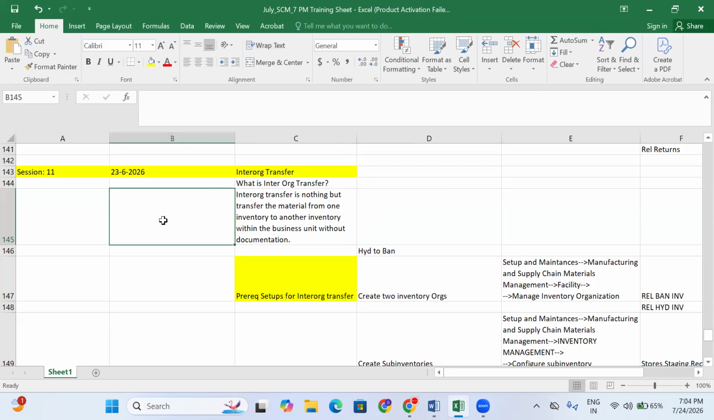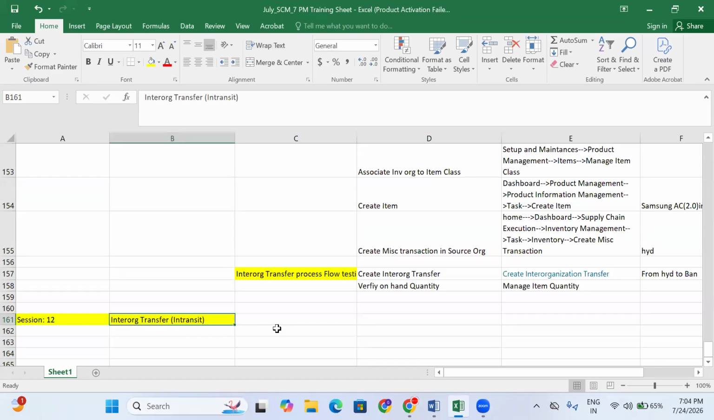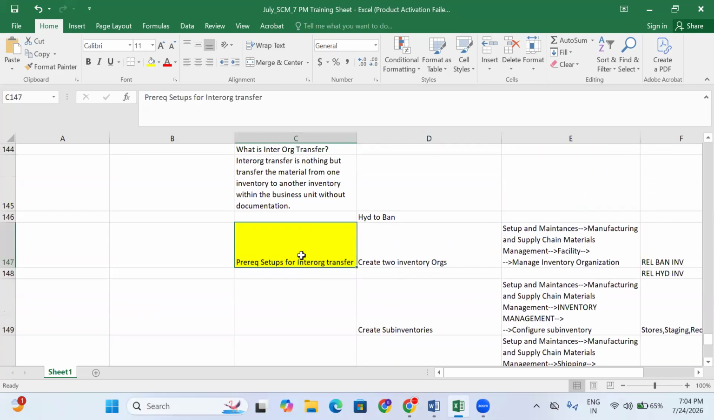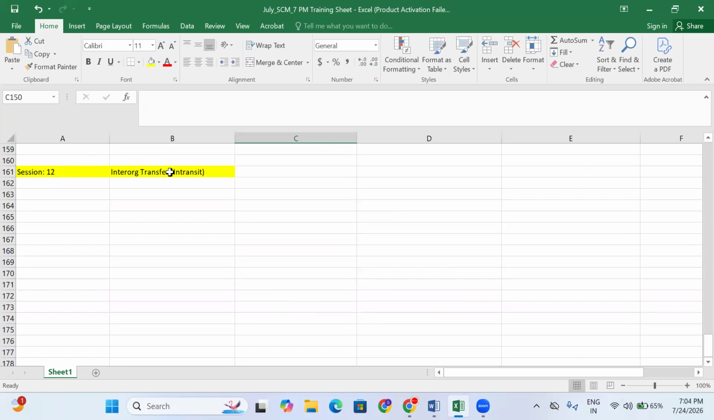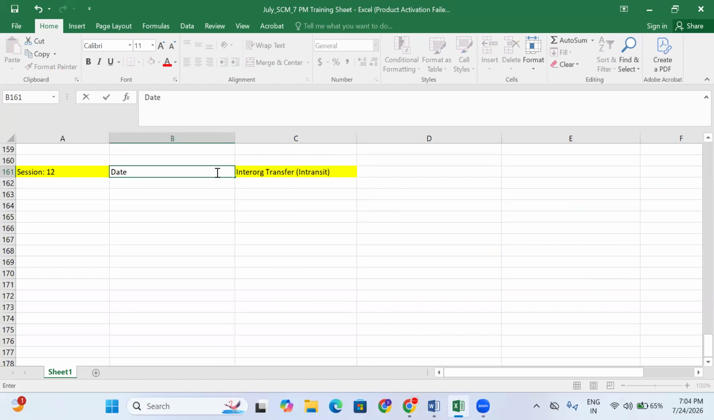So inter-org transfers are of two types. One is direct, one is in-transit. Later we'll see the direct process setups for the inter-org transfer. What is direct? What is in-transit? We'll discuss that. Why the business is interested in direct, and why the business is interested in in-transit. We'll see each and everything.